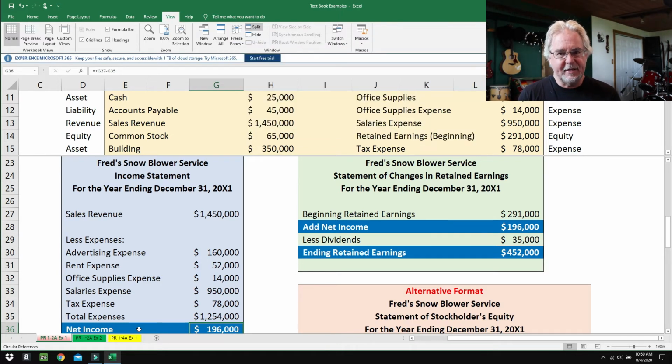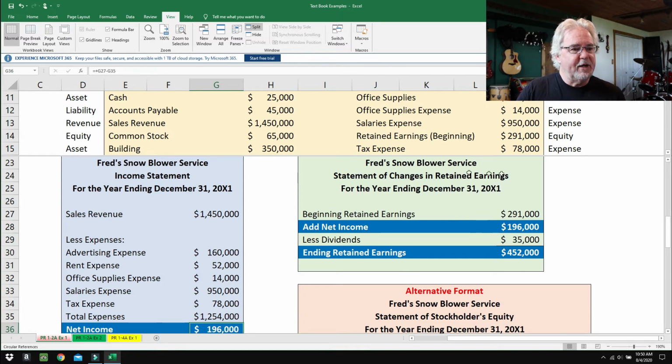And in accounting, it works the same way: this net income is like part of the river. The river flows to the next step. Look at this. So net income, 196, it just flows over here to the next step. So add net income, 196,000. If you're wondering where this 196,000 came from on this next statement, well, it came from the income statement, and that is why you have to do these statements in order.